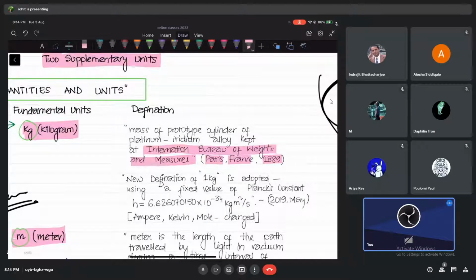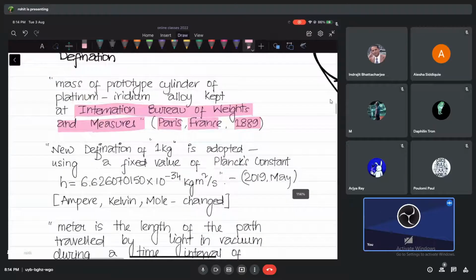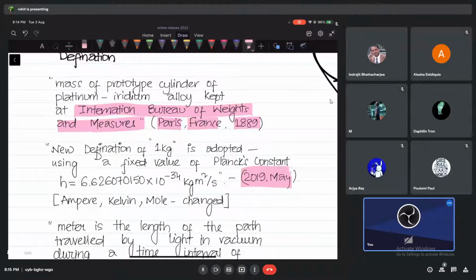Okay, but I do not know whether you have heard about this or not. Do you know that in May 2019 the definition of mass has been changed? Now there's a new definition of 1 kg, and that depends on Planck's constant. If you have not heard about Planck's constant, for the time being, it's quite all right.